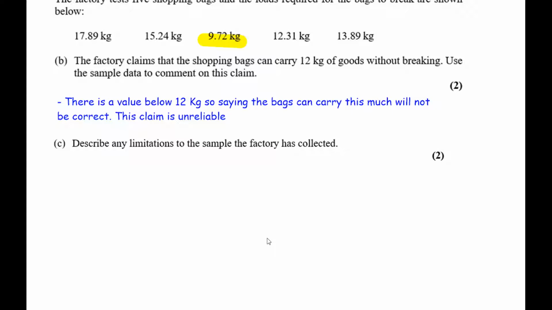So next we're asked to describe any limitations to the sample that the factory has collected. And I would say, look, this is a small sample size. They only picked 5, and that puts a limit on the conclusions that can be drawn from it. We need a larger sample size to be more confident of any conclusions that we draw from that sample. We could have had a sample where all of them were above 12, and we would have made a claim that isn't quite correct because we know that some values will be below 12. So, the larger the sample, the more confidence we have in it, since different samples can give you different conclusions.